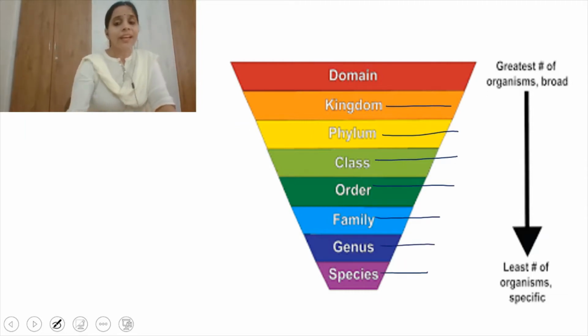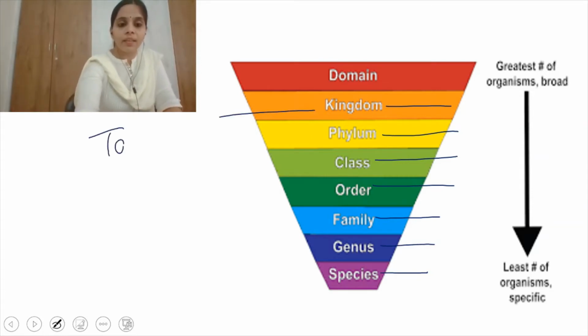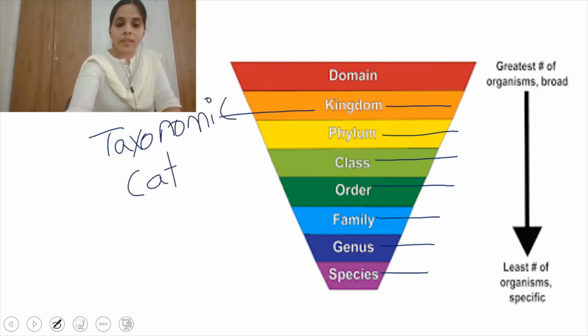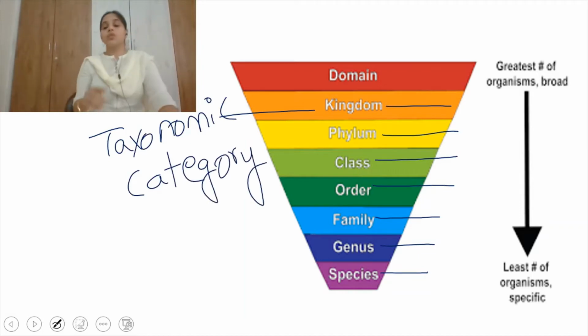species. Right. Each one, kingdom and the rest, is called a taxonomic category. It's a rank, a category into which organisms are grouped.